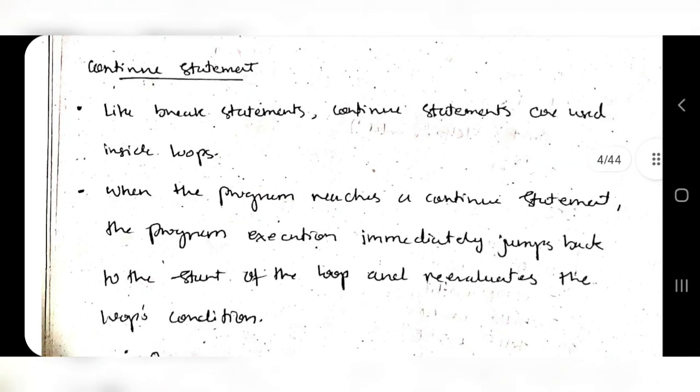About the continue statement, it's just like the break statement. Continue statements are used inside loops where the current iteration will be skipped. What I mean is, suppose we take an example where i is equal to 0. While true means it's an infinite loop. So here, if i is less than 5, increment i and continue. What is the value of i initially? It's 0. So incrementing, i becomes 1, then 2, then 3, then 4.